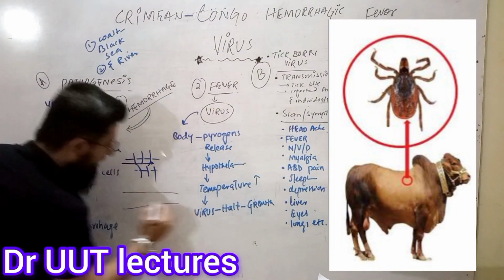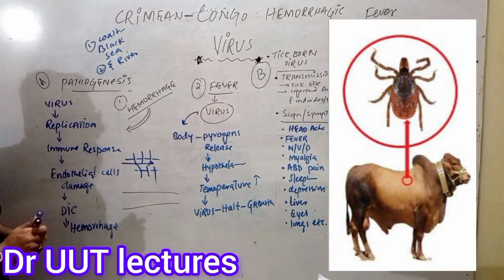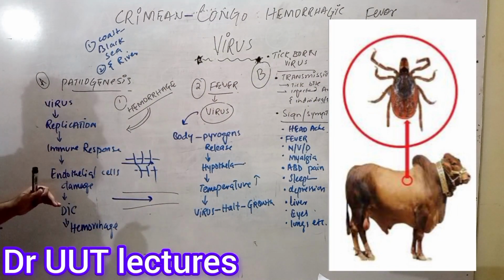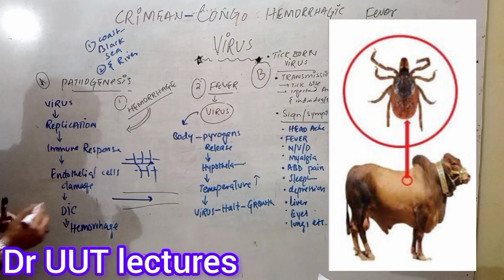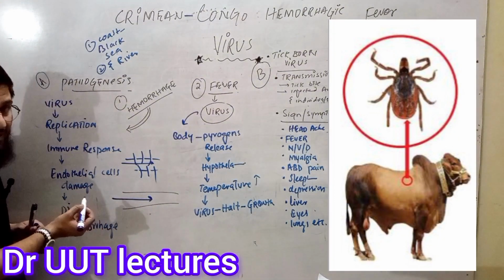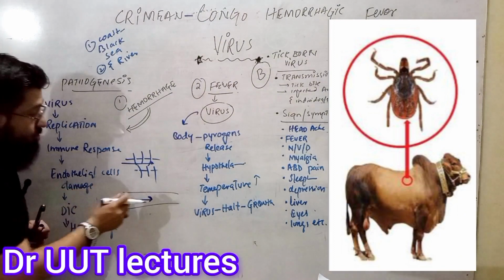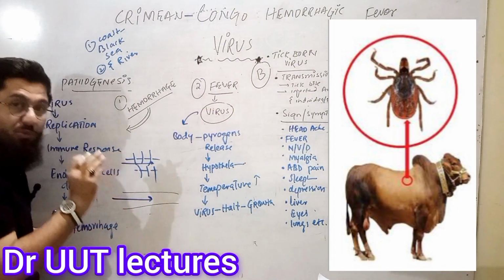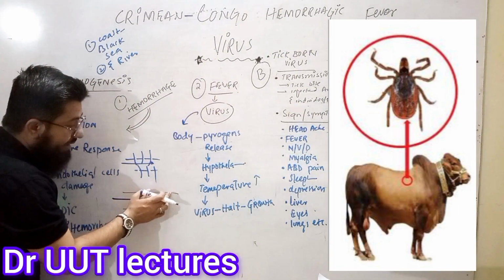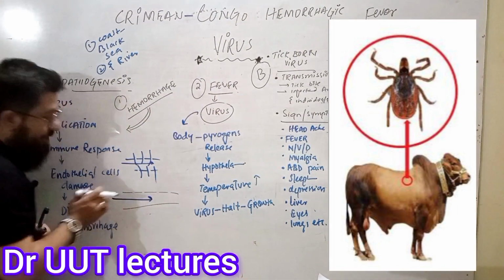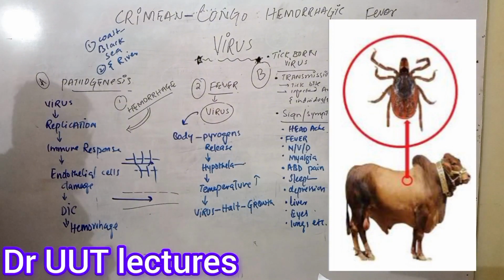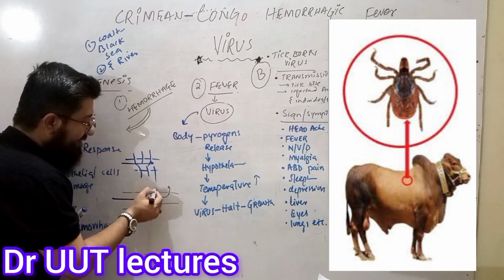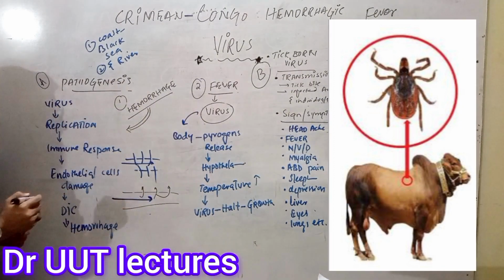Here we have our blood vessel, which is a normal blood vessel. What is supposed to happen? The blood is supposed to flow inside this blood vessel. When this virus enters inside the body and the cells, the endothelial cells of these blood vessels are damaged. So what will happen? Due to that damage, the endothelial cells will no more be available, and small pores will be seen in the blood vessels, from which the blood will start moving out. So it is actually making the vessel leak.